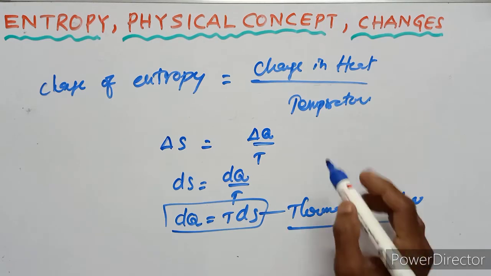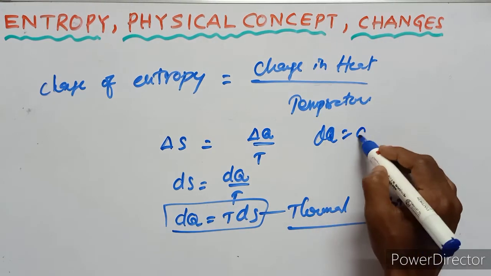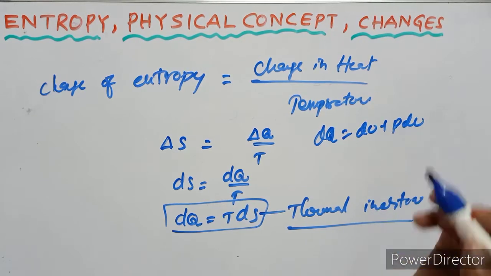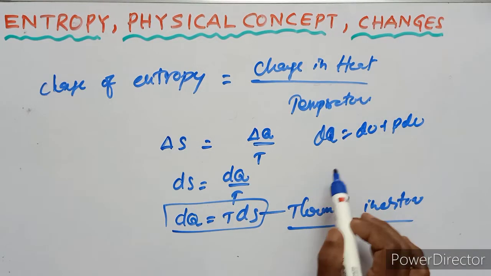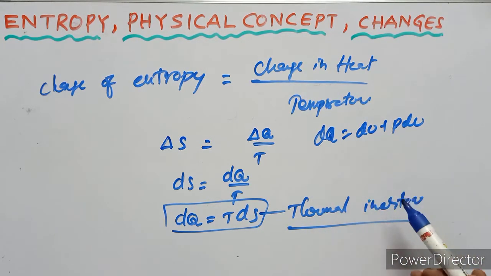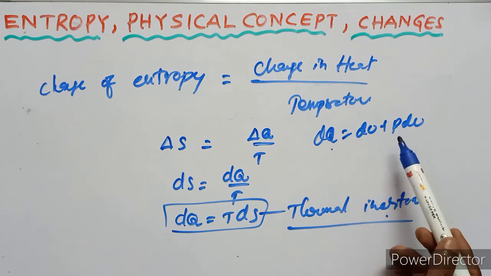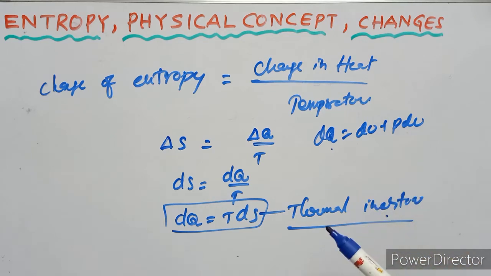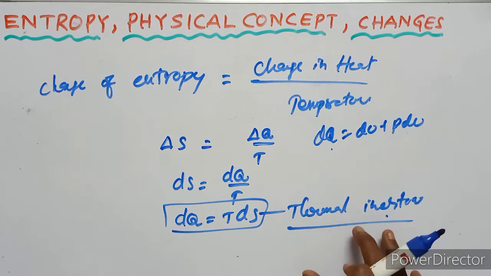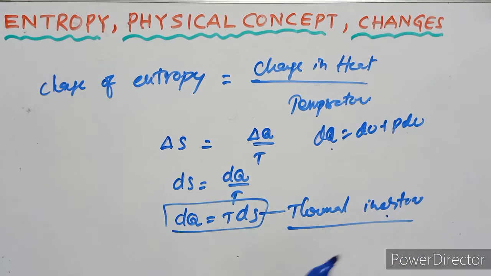Then dQ equals dU plus pdV. So the thermal inertia, that means entropy, and the conversion of heat energy to work are similar quantities.